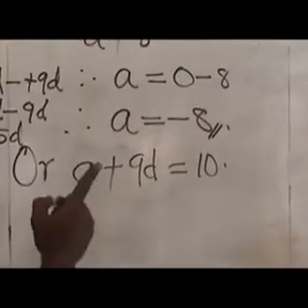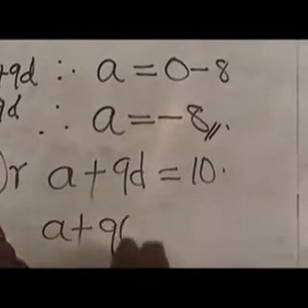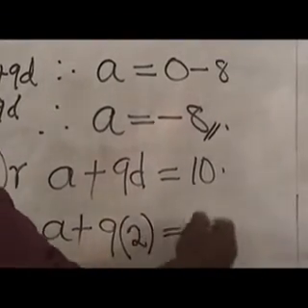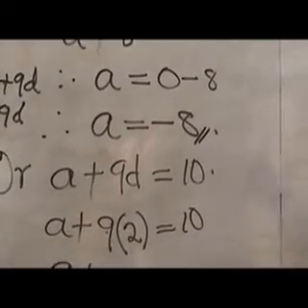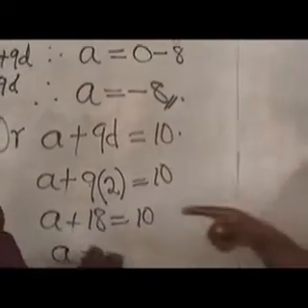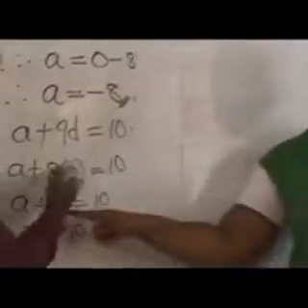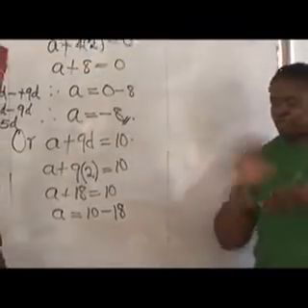We all know the value of our D, the common difference, is 2. A plus 9 bracket 2 is equal to 10. So we have A plus 9 times 2, which gives us 18, equals 10. By way of collecting like terms, A is equal to 10, plus 18 going to this end becomes minus 18.